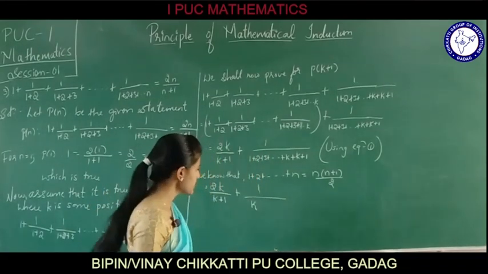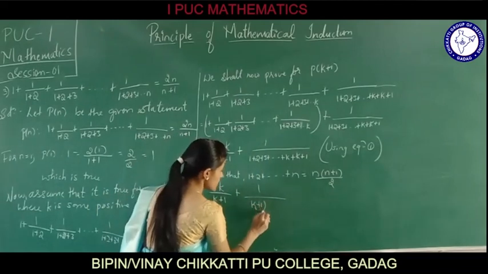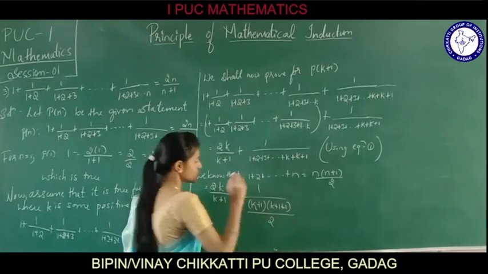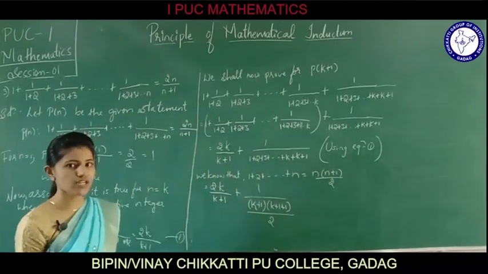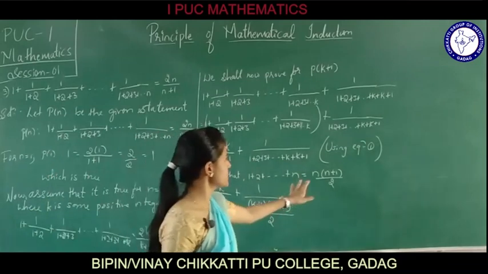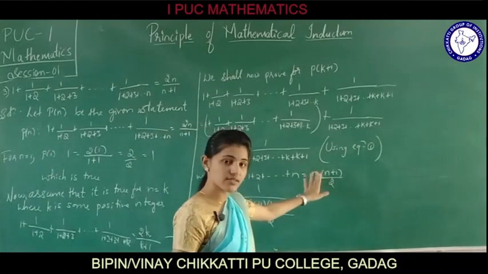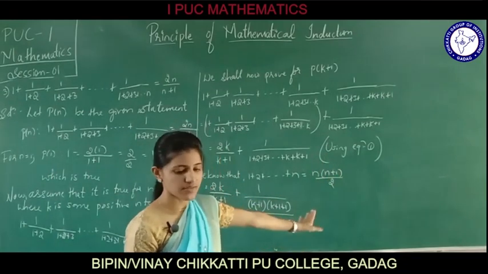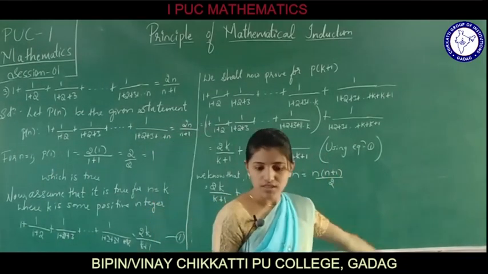So in place of n, write k plus 1, into k plus 1 plus 1 divided by 2. This is what we have to write, because it is not for n, it is where we have considered n equals k plus 1. Therefore k plus 1, again k plus 1 plus 1.